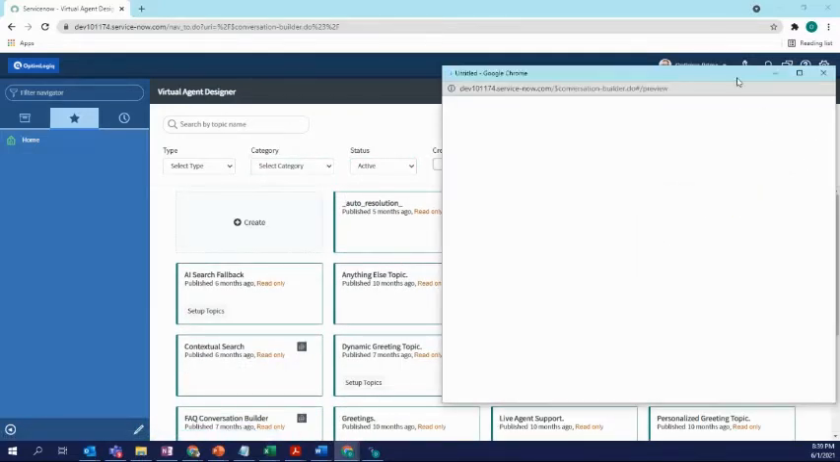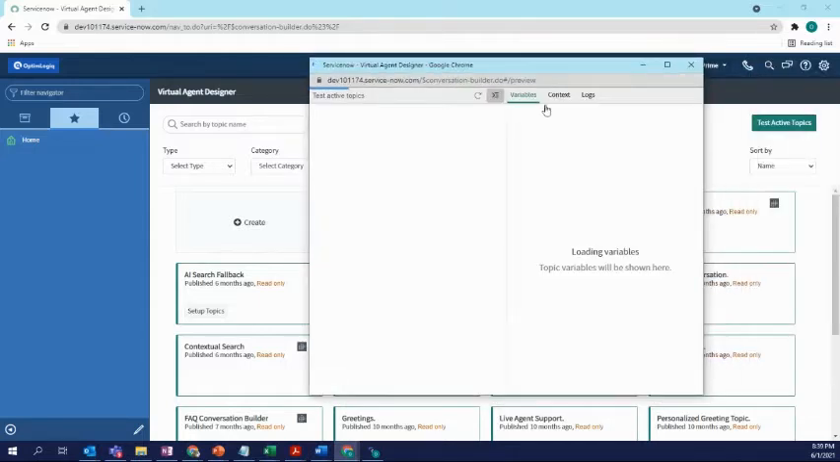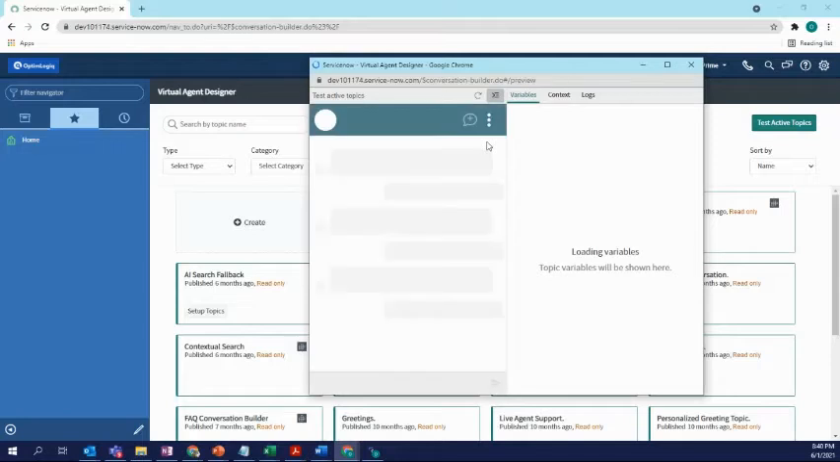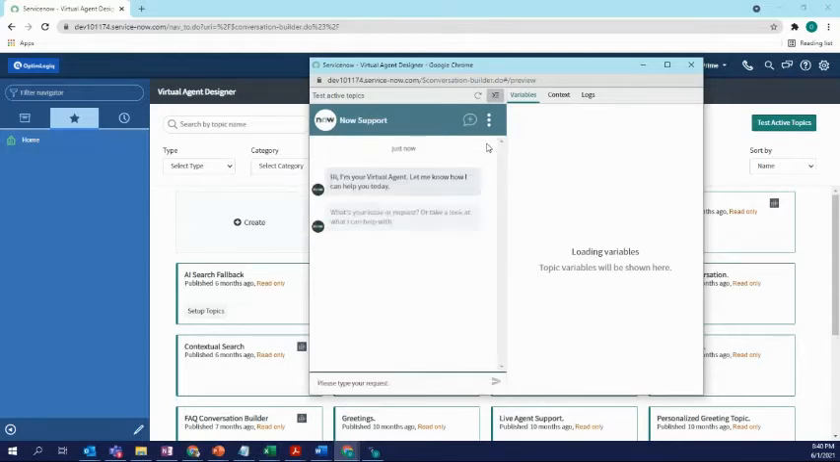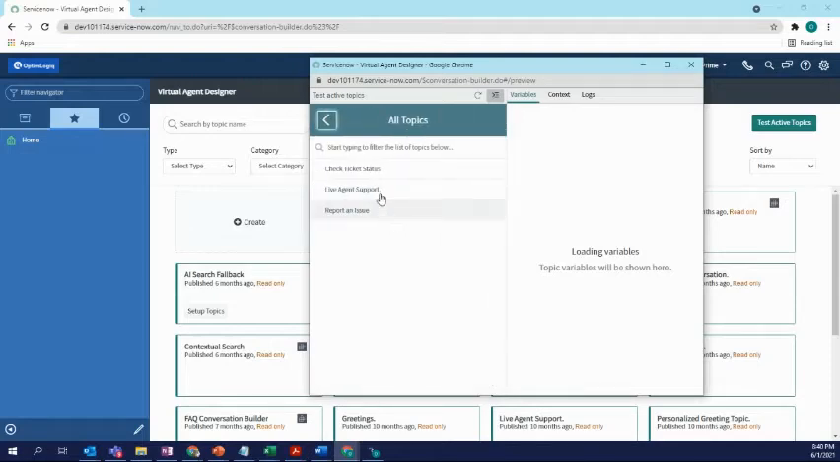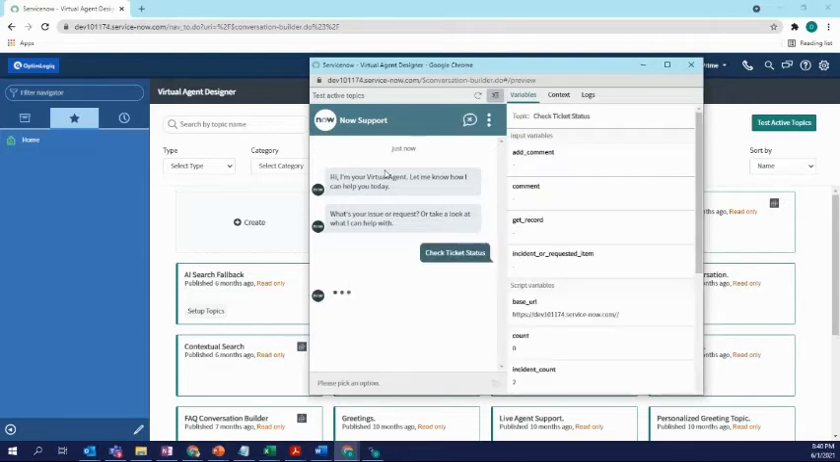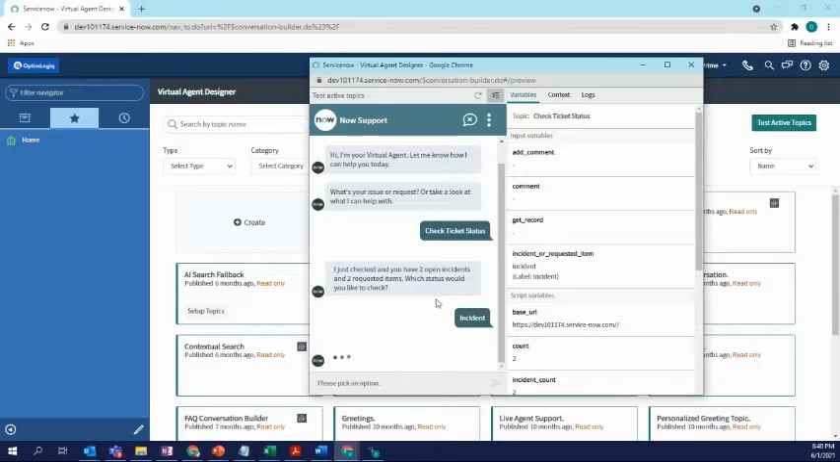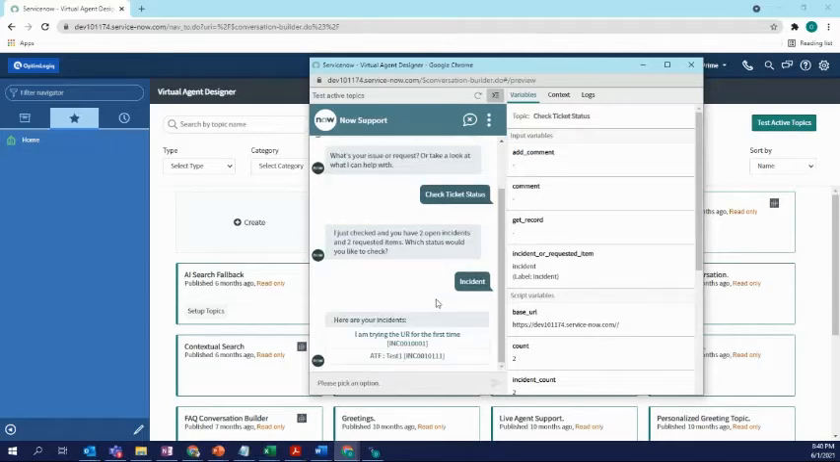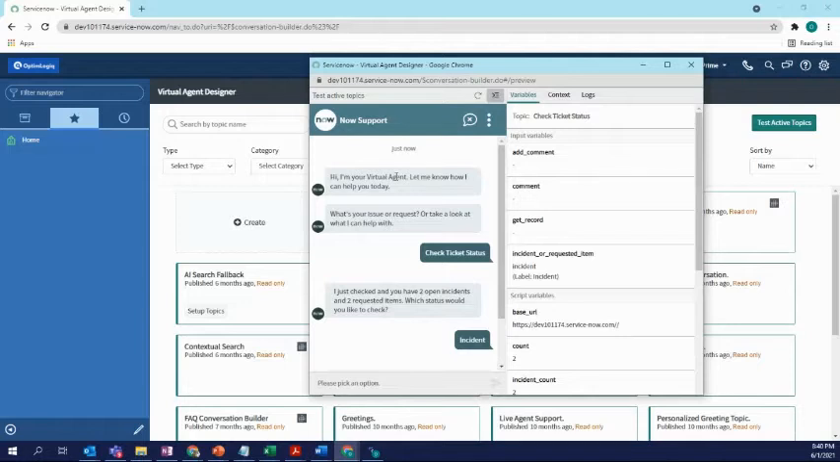So what we'll do is we will quickly check whether the bot is responding, and that opens the bot. Okay, so when I say show me everything, it will tell me everything that is there. So report an issue, check ticket status. I can click on check ticket status. It says it has 2 against my name, an incident or a requested item. I'll do the incident. Okay, great. So it seems like our bot is set up and it is working. Now let's go on to the next step.